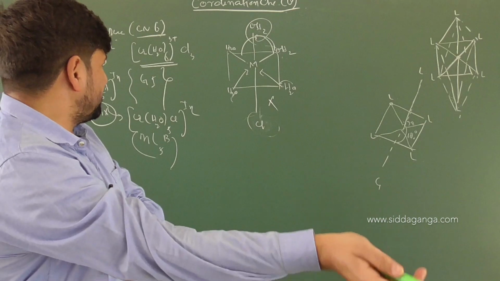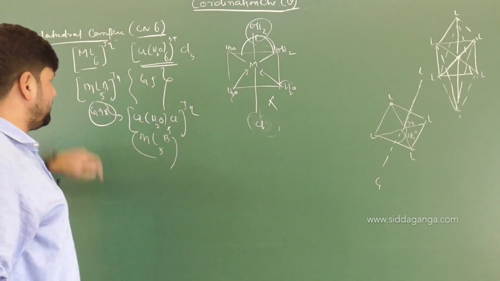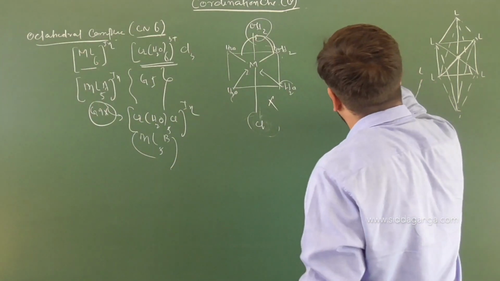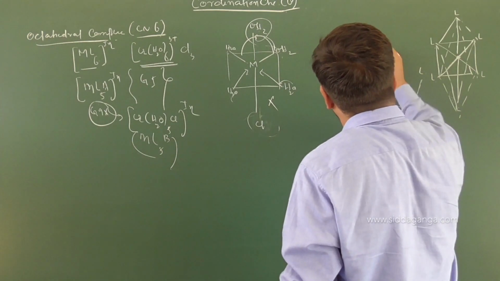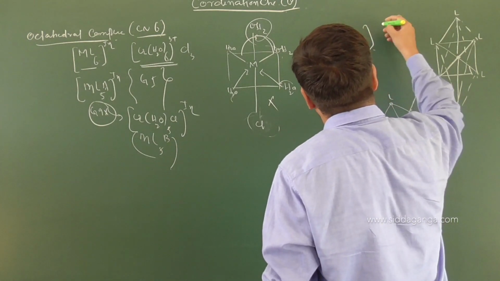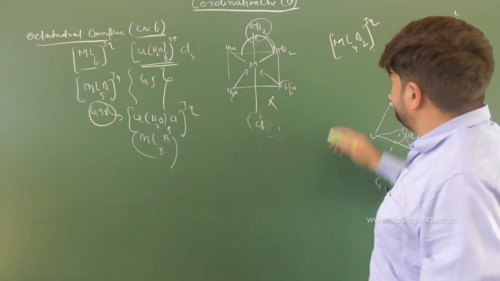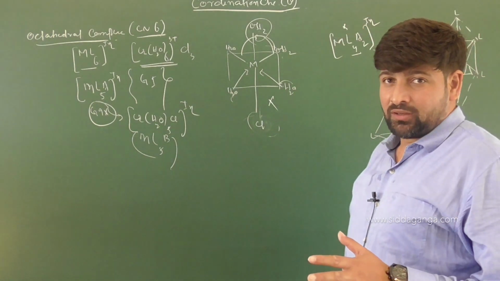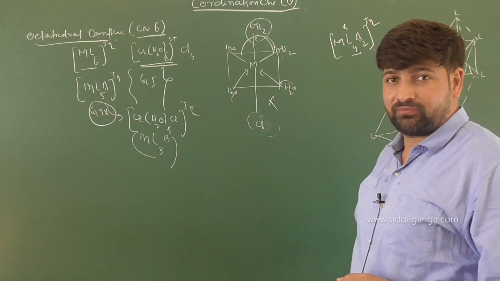Let us elaborate it further and let us just change the complex now. If it is ML5A, now let us make the complex as ML4A2 type of complex, with plus minus N. Now, with respect to L, there is no possibility, because L at the same time will be present at cis and trans positions.